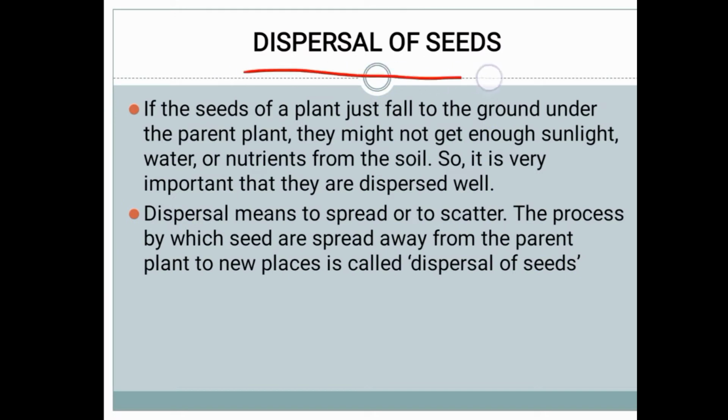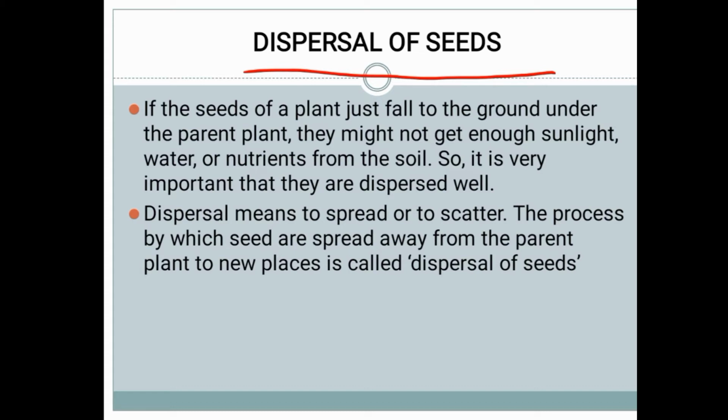First in reproduction is the dispersal of seeds. How do they disperse? Sometimes they are thrown off by the wind, sometimes they are dispersed by us. If the seeds of a plant just fall to the ground under the parent plant, they might not get enough sunlight, water or nutrients from the soil. So it is very important that they are dispersed well.